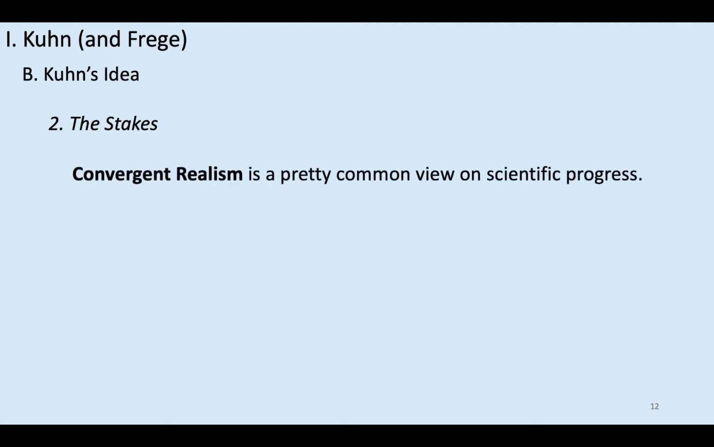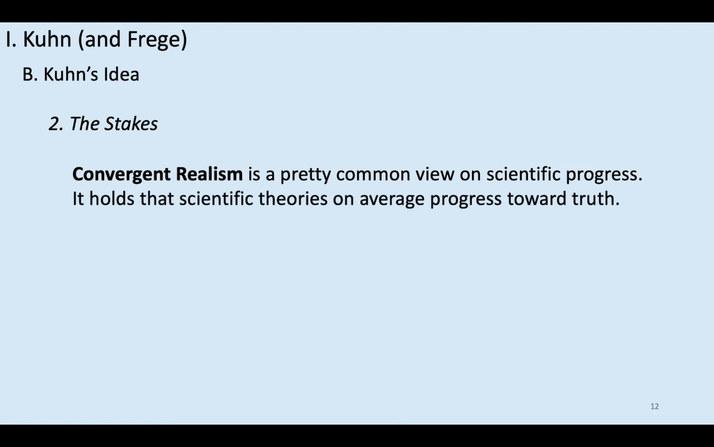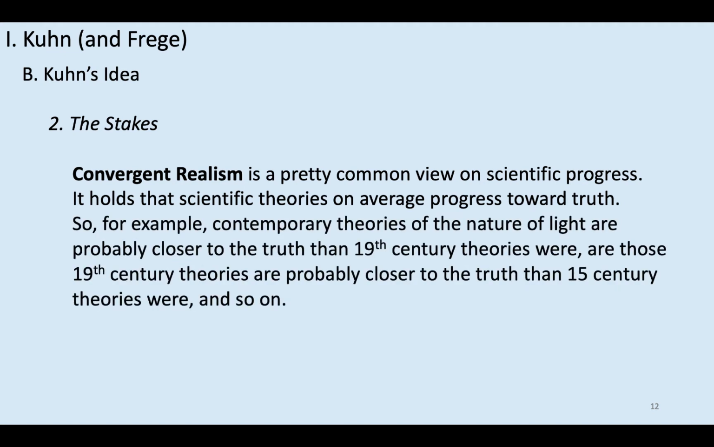So here's a common view about scientific progress: convergent realism. And the idea of convergent realism is that science converges toward the truth. So scientific theories, on average, are closer to the truth than the theories that they supplant. So, for example, contemporary theories of the nature of light are probably closer to the truth than 19th century theories were. And those 19th century theories are probably closer to the truth than 15th century theories were, and so on and so on. Okay? One way to think about it is like Einstein's view of gravity supplanted Newton's view of gravity, so it's probably closer to the truth than Newton's view is.